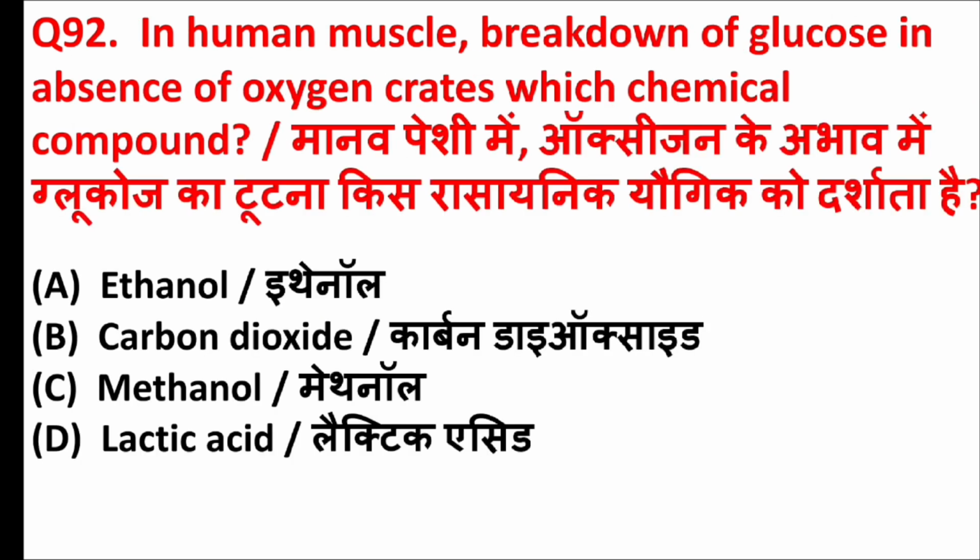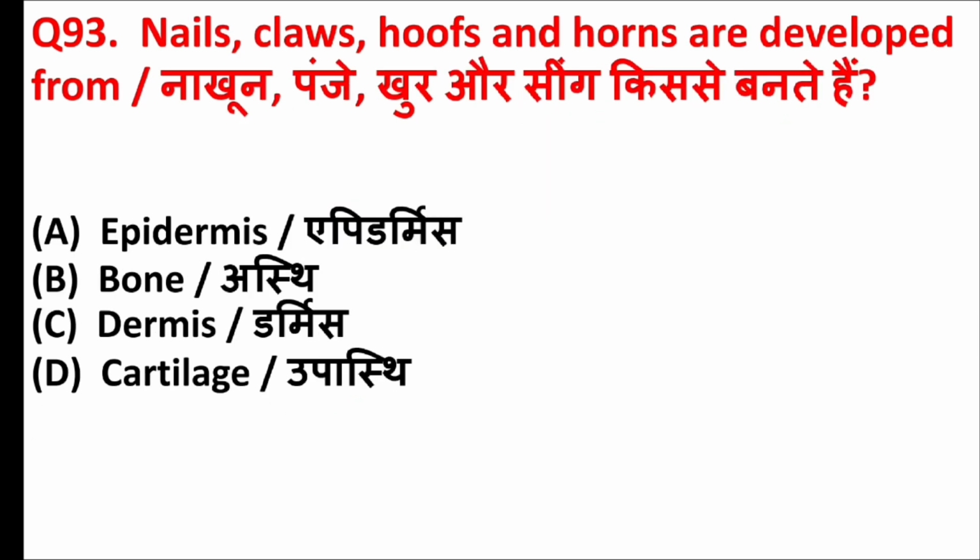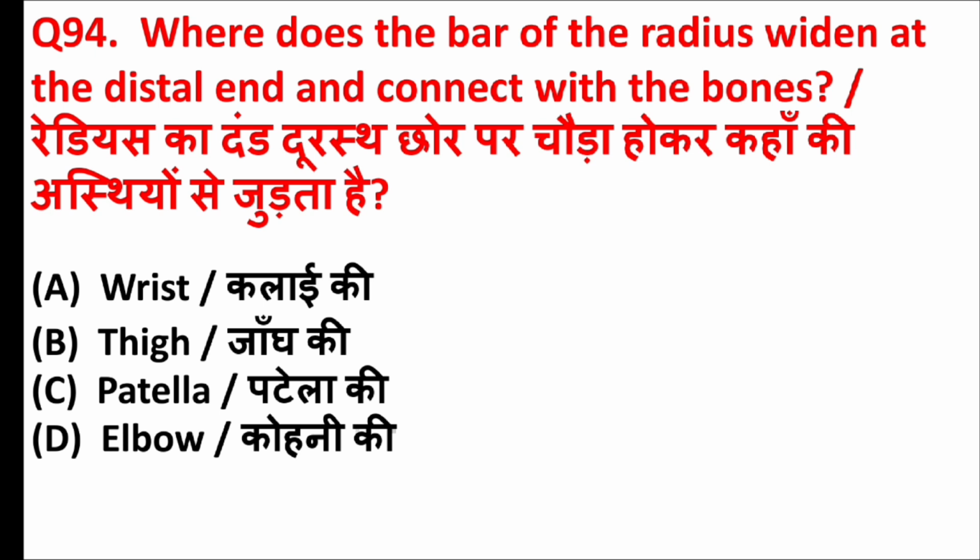In human muscle, breakdown of glucose in absence of oxygen creates which chemical compound? Answer is option D, lactic acid. Nails, claws, hoofs and horns are developed from. Answer is option A, epidermis. Where does the radius widen at the distal end and connect with the bones? Answer is option A, wrist.